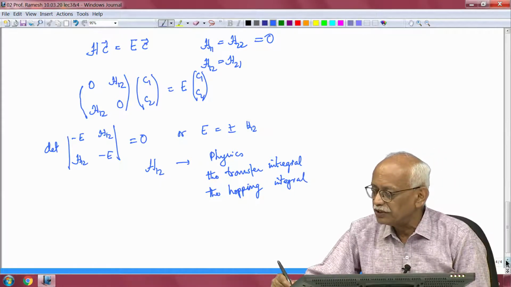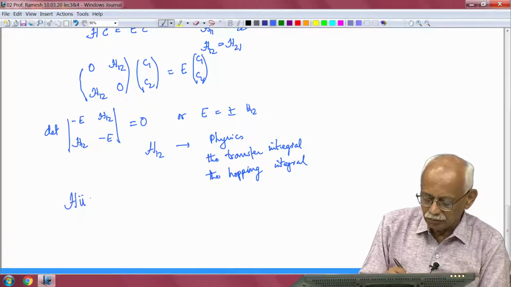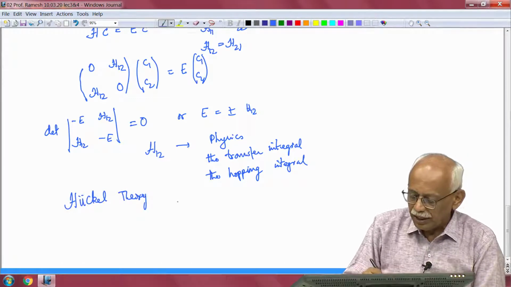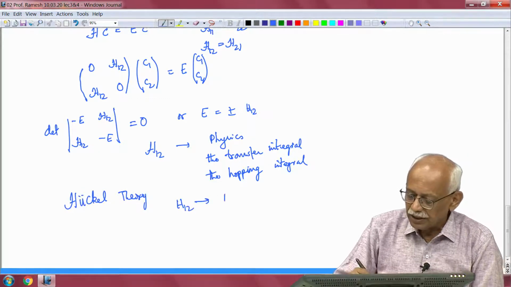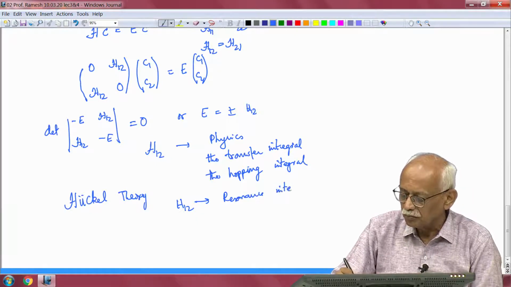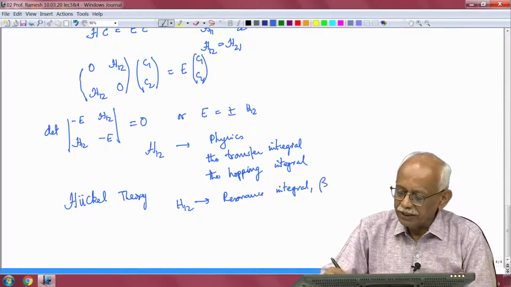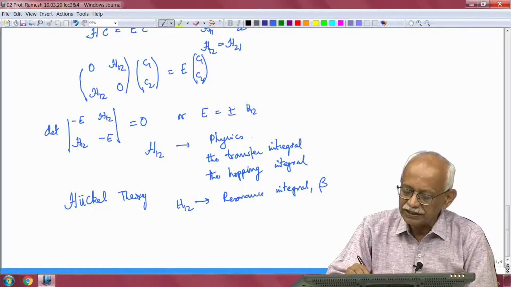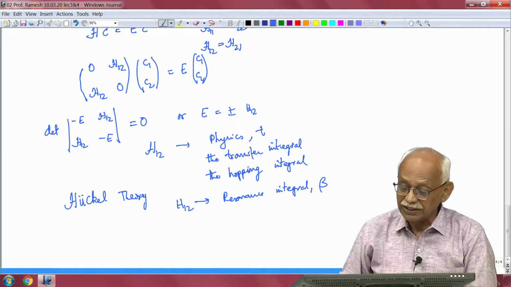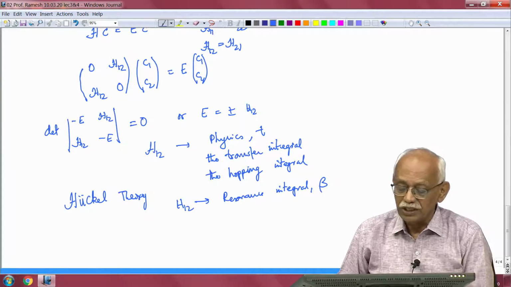In the chemistry literature, particularly when you are dealing with Huckel theory, H12 is referred to as the resonance integral, and usually written as beta. In physics it is always written as T, okay. The symbol used in physics is T for the transfer integral, and in chemistry literature it is called the resonance integral and used as beta, okay.